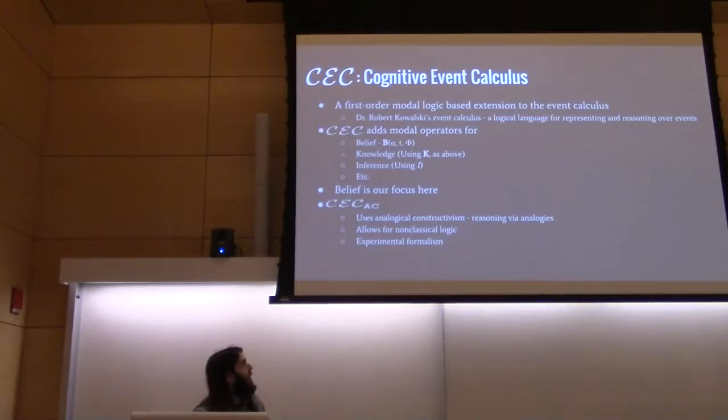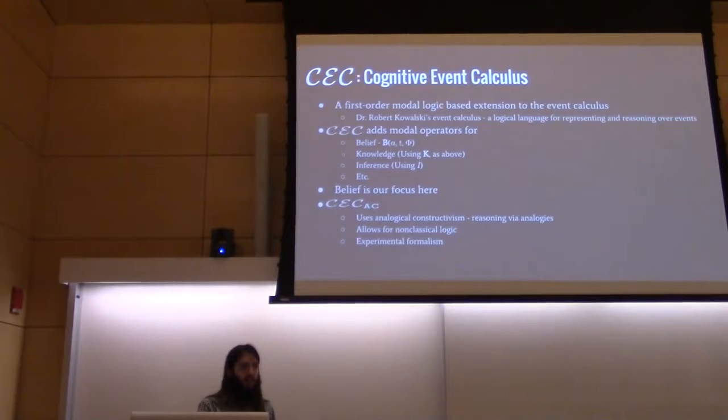What is the cognitive event calculus and what is our extension on it? CEC is a first-order modal logic-based extension on Robert Kowalski's original event calculus, which, for those of you not familiar with it, was effectively a logic for representing events and the results of events. CEC adds, again, modal operators, which in this case we're concerned with belief. The idea that an agent, at a certain time, can believe some formula, in this case phi.